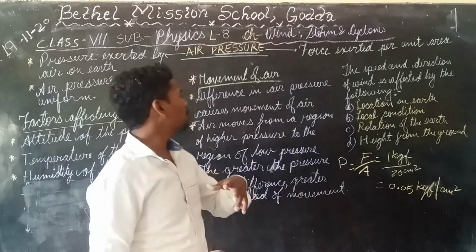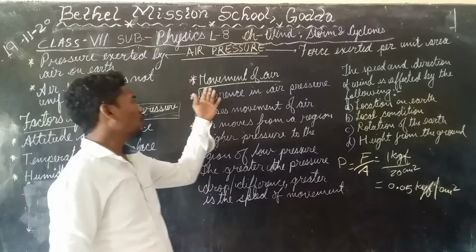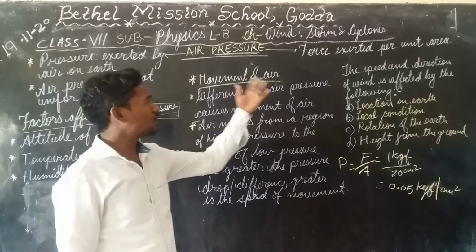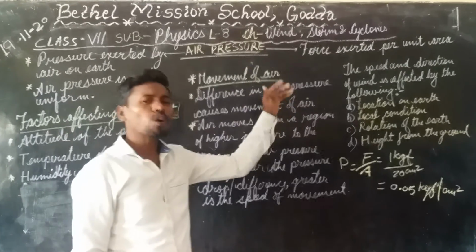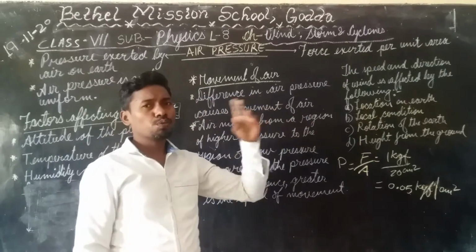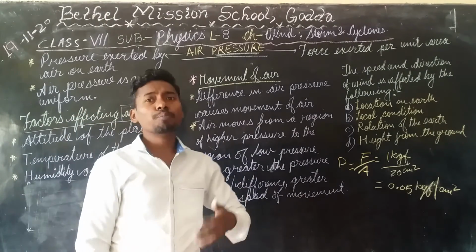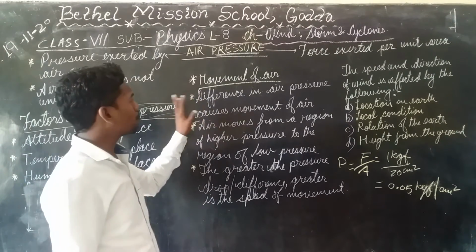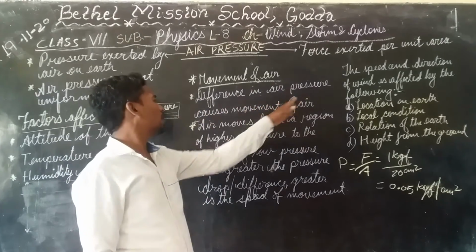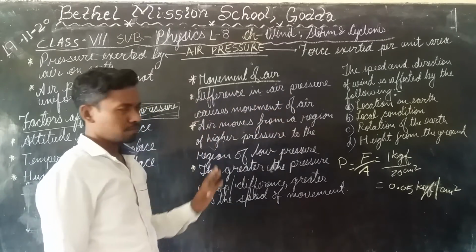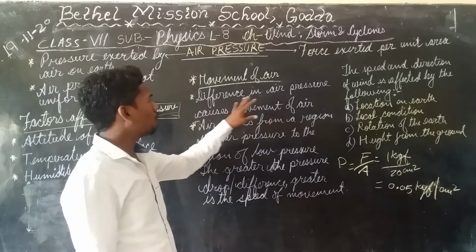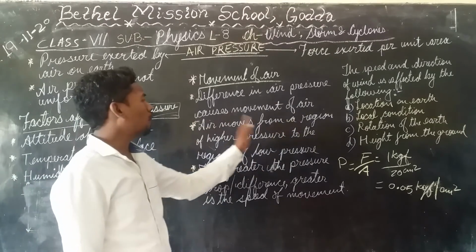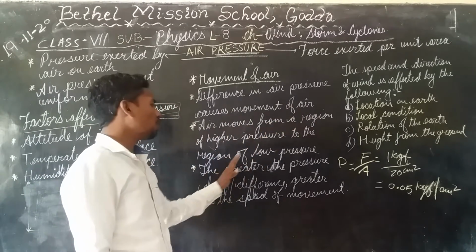Now we will move on to the next topic, and that is movement of air. Wind, storm, cyclone, what are all these? These are movements of air. So we need to understand why air moves. It is important. The first and foremost thing is that a difference in air pressure causes the movement of air, and air moves from the region of higher pressure to the region of lower pressure.